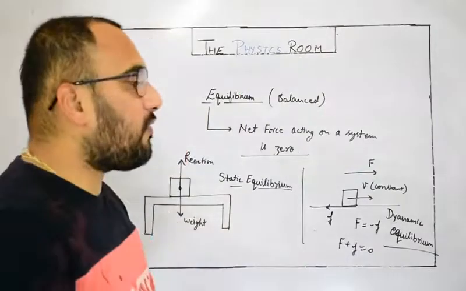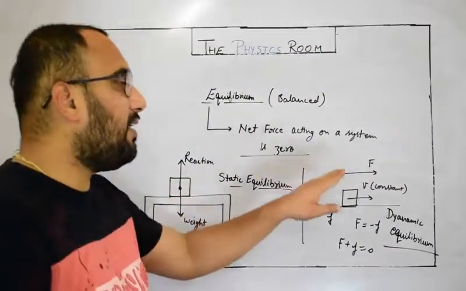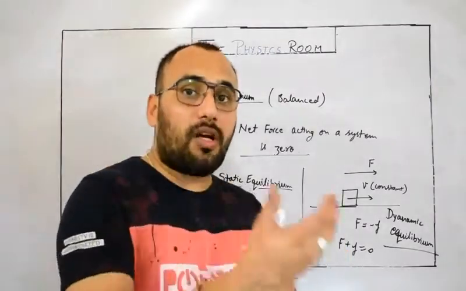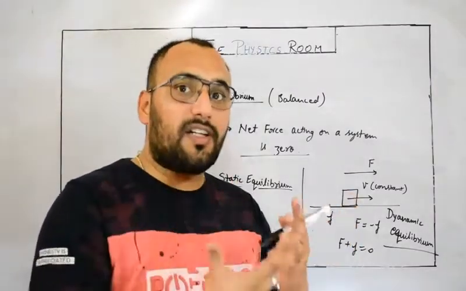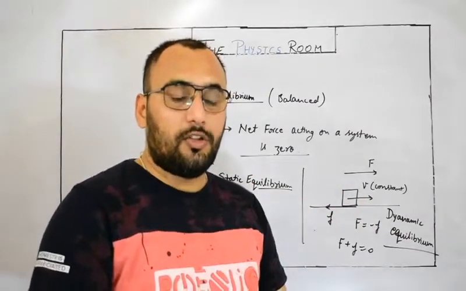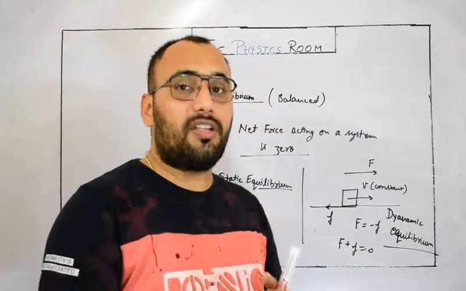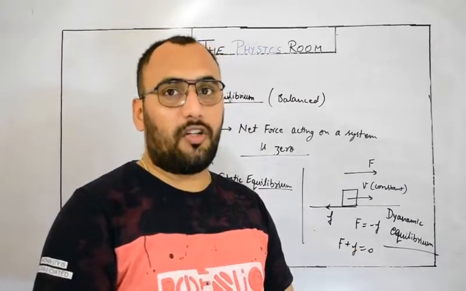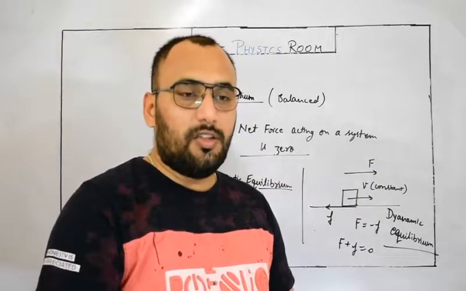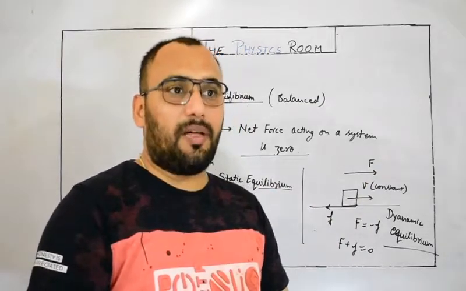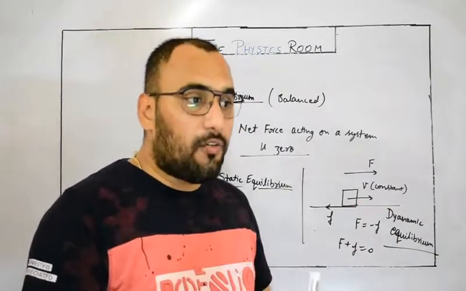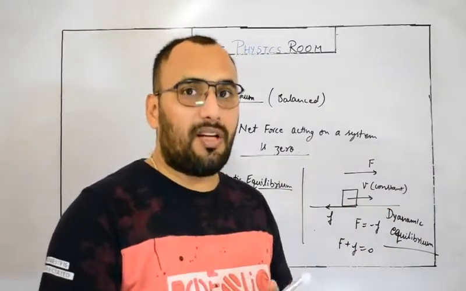So there are two types of equilibrium: static equilibrium and dynamic equilibrium. Rotational equilibrium: the rotation effect of a force is called torque. If the net force is 0, the net torque must also be 0. Equilibrium during rotational motion is called rotational equilibrium. It's a type of dynamic equilibrium because the body is in motion. So there are translational dynamic equilibrium and rotational dynamic equilibrium, and right now we are focusing on rotational motion.